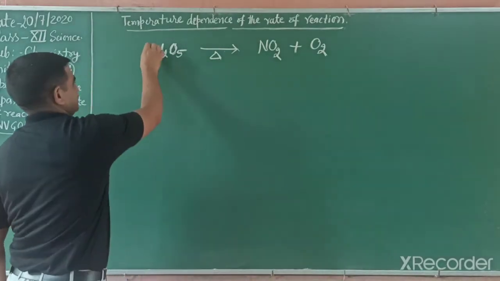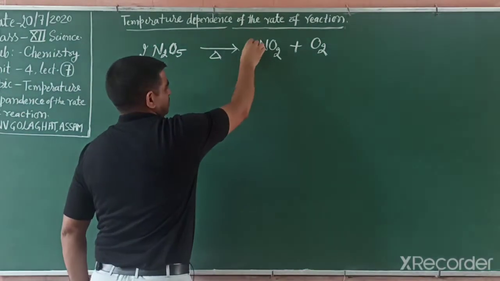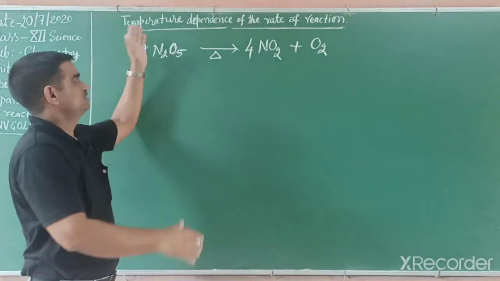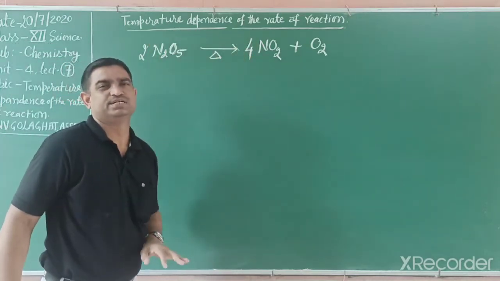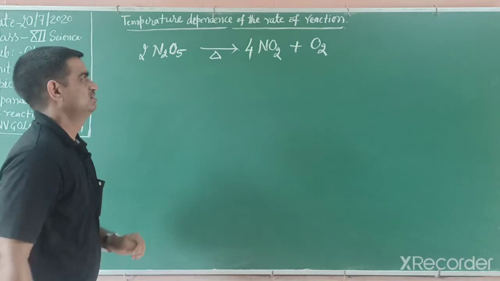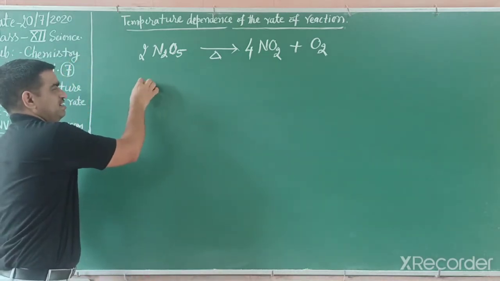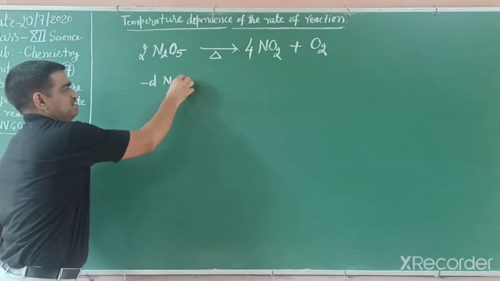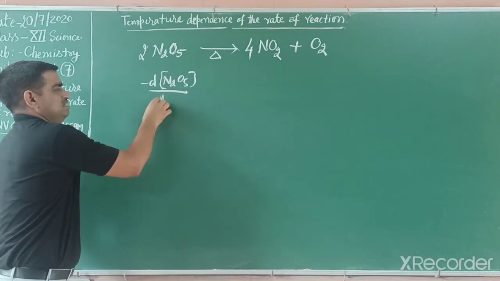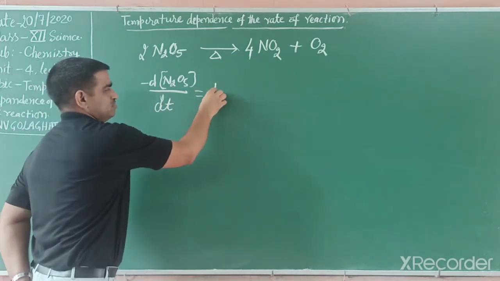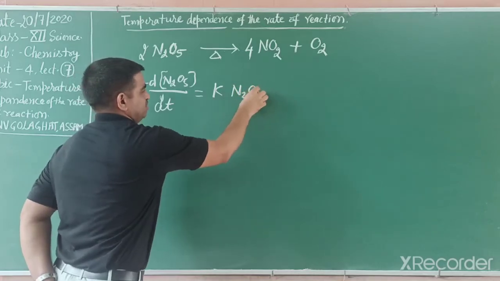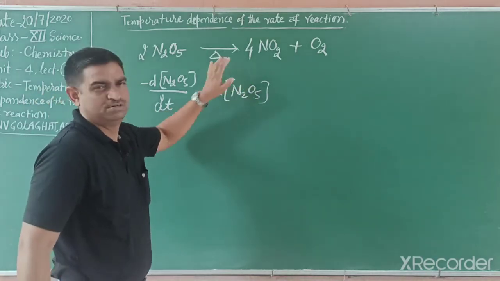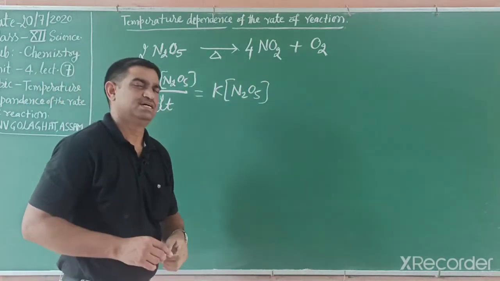If we balance this reaction, 2 moles are involved and that gives 4 moles. We want to study the temperature dependence of the rate of this reaction. It is a first order reaction. If you write its rate law, minus d[N2O5]/dt is equal to k[N2O5]. It is first order, because I know this is a first order reaction as given in the NCERT book.